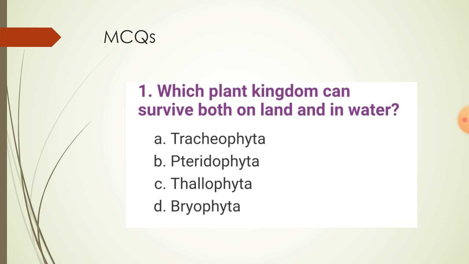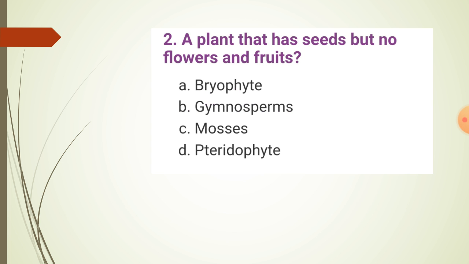Now shall we see some MCQs of these important points we have studied till now? Yes. The first one: which plant kingdom can survive both on land and in water? Option A Tracheophyta, option B Pteridophyta, option C Thallophyta, and option D Bryophyta. Yes, option D Bryophyta. Second one: a plant that has seeds but no flowers and fruits. Option A Bryophyte, option B Gymnosperms, option C mosses, option D Pteridophyte. Option B Gymnosperms.